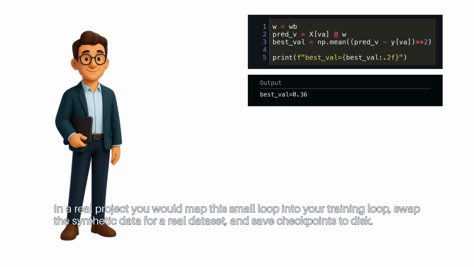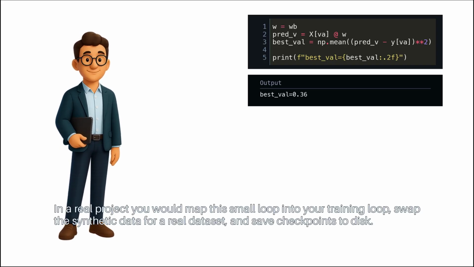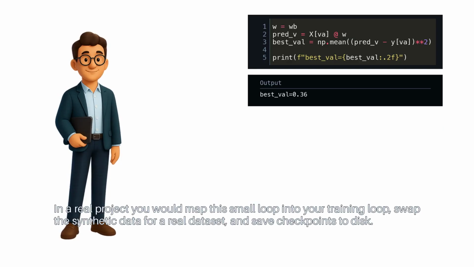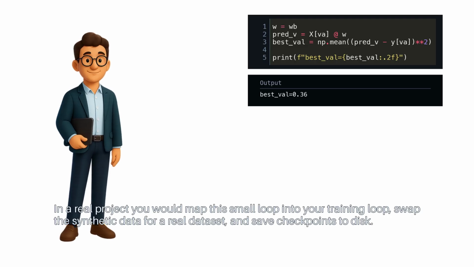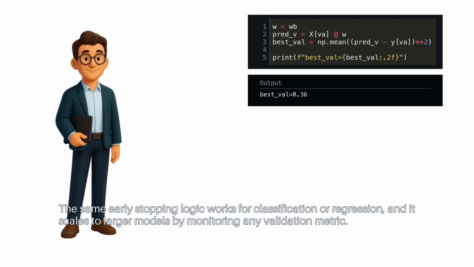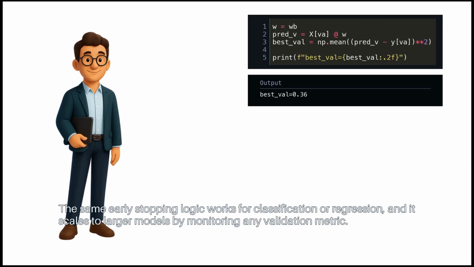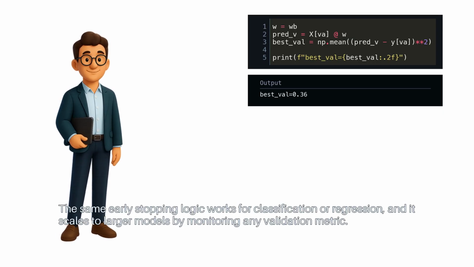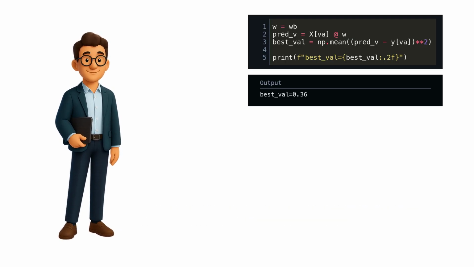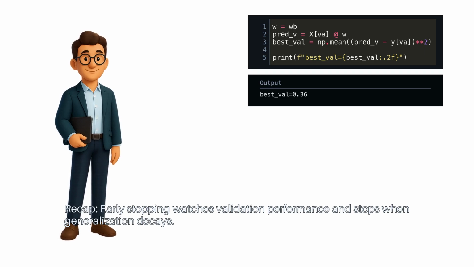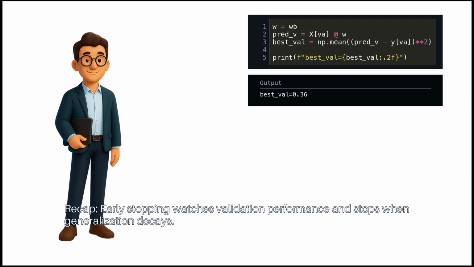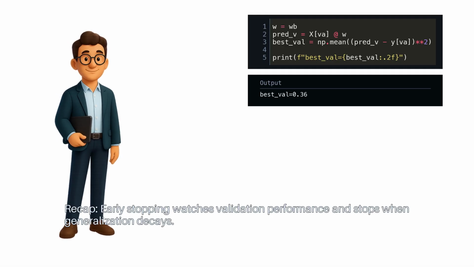In a real project, you would map this small loop into your training loop, swap the synthetic data for a real dataset, and save checkpoints to disk. The same early stopping logic works for classification or regression, and it scales to larger models by monitoring any validation metric. Recap: early stopping watches validation performance and stops when generalization decays.